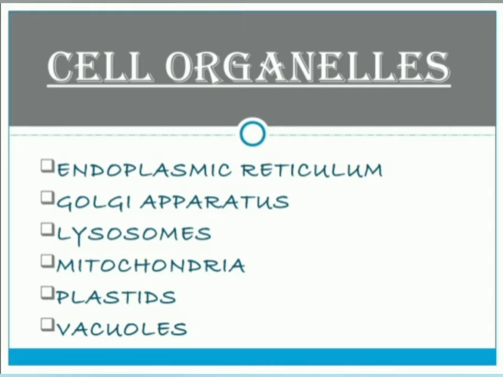Which are the cell organelles present in the cytoplasm of the cell? Endoplasmic reticulum, Golgi apparatus, lysosomes, mitochondria, plastids and vacuoles. So, these are the cell organelles or living structures present in cytoplasm of a cell. Now, we will discuss what functions take place from these cell organelles in the cytoplasma.